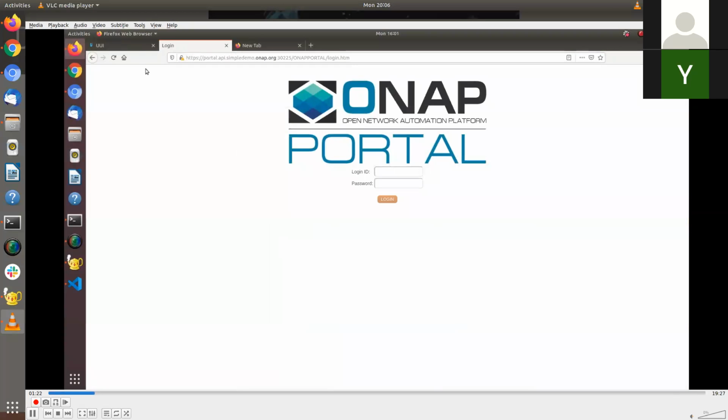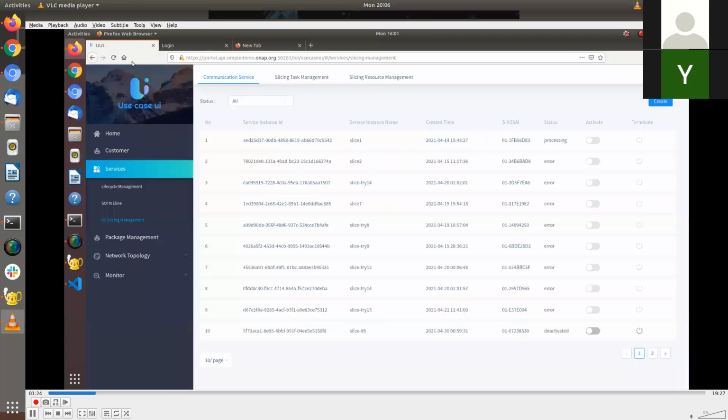This is the ONAP portal, regular. Yeah, so you are in the use case UI. You can see the 5G slice management. There is an option, and you'll see, this is a communication service. This is your slice task management and the slice resource management, right?